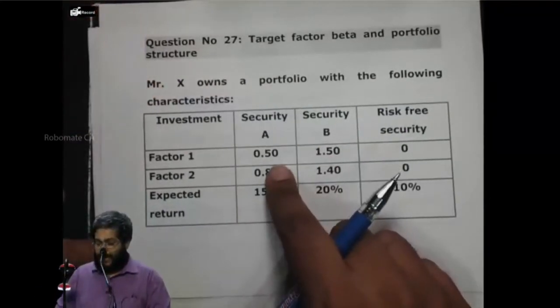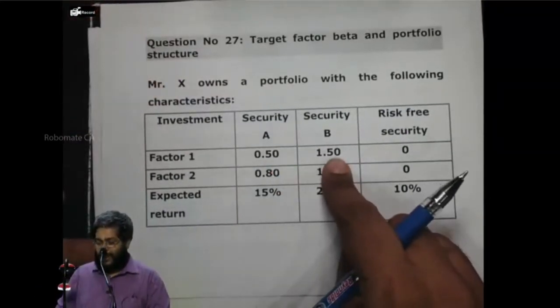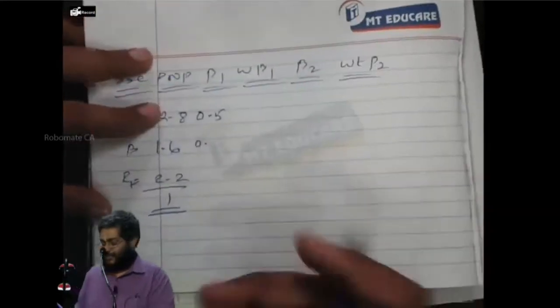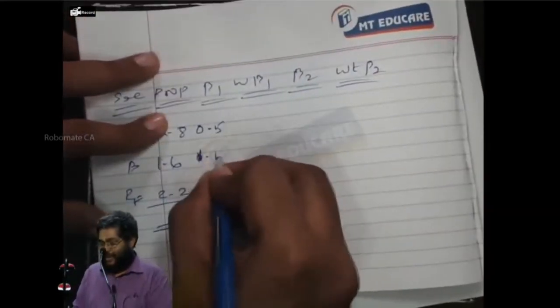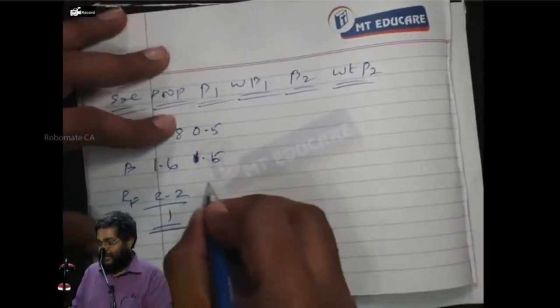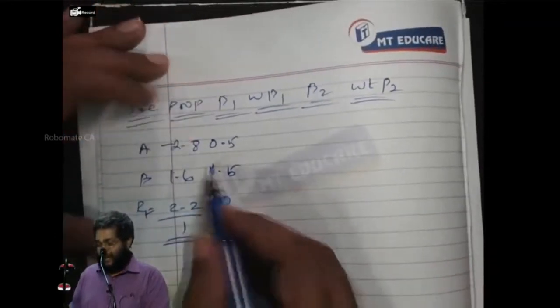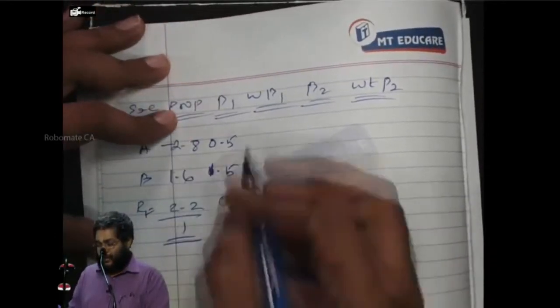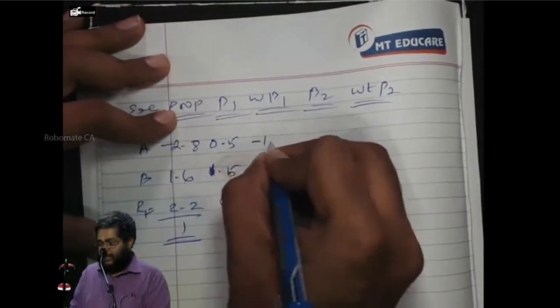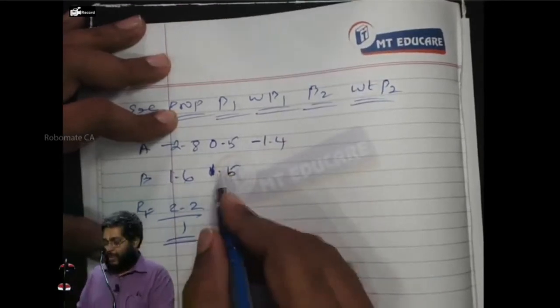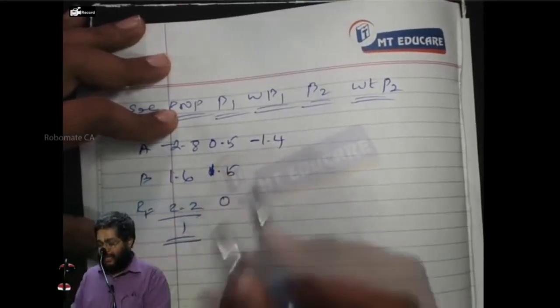Here, 0.5 and then what? 1.5. Correct? Number 1.5. What is beta? 0. Yes or no? What is weighted beta? Minus 2.8 into 0.5 is what? Minus 1.4. 1.5 into 1.6. Tell me the number.